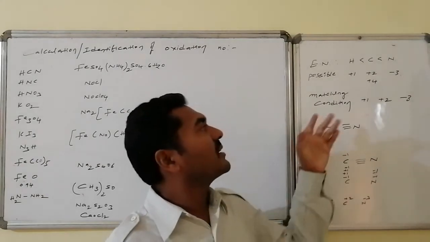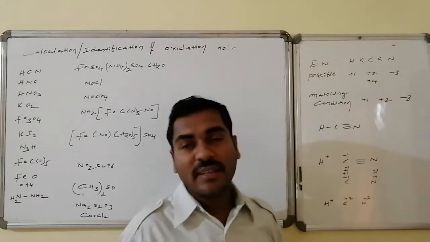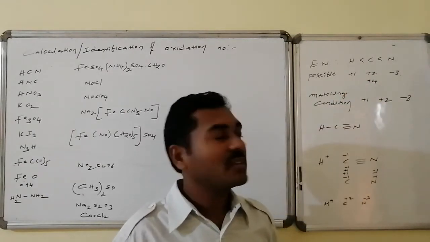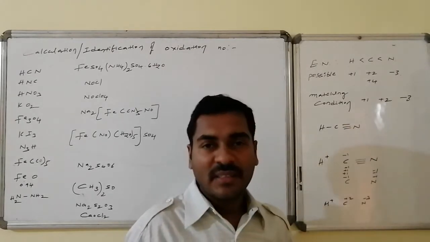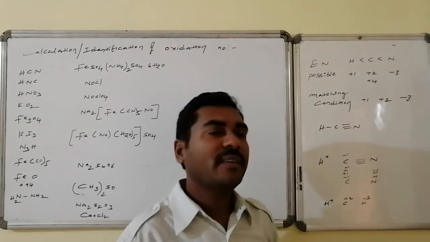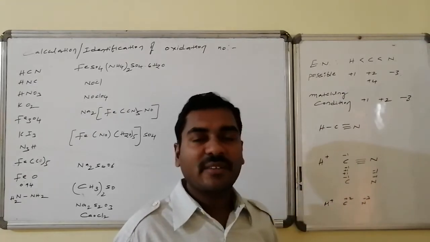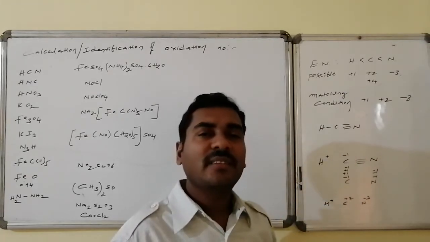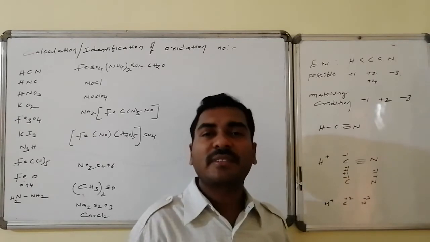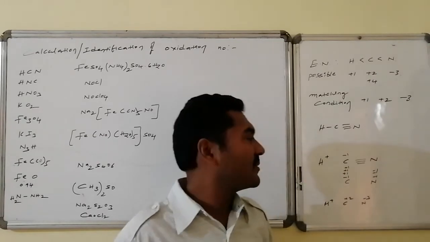That is, in this particular case, +1, +2 and -3 will equal 0. This is a valid case. In the structure of hydrogen cyanide, carbon maintains 4 connectivities, nitrogen 3 connectivities, and hydrogen 1 connectivity. This connectivity information is said to be the valency. We will discuss that later.